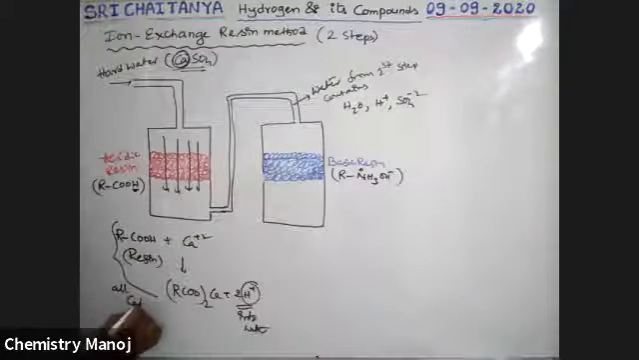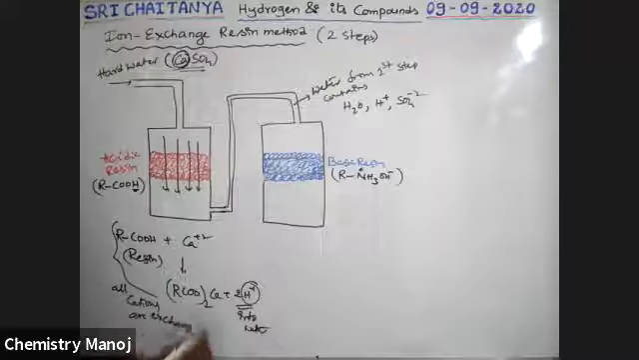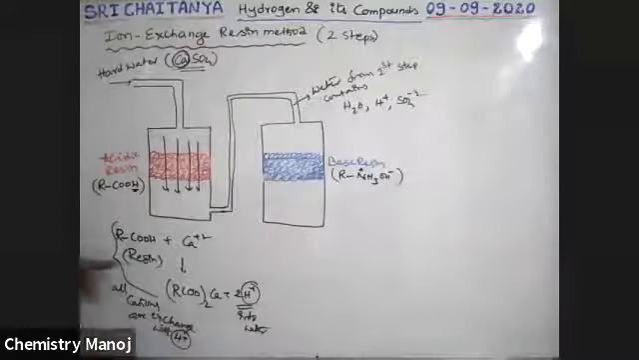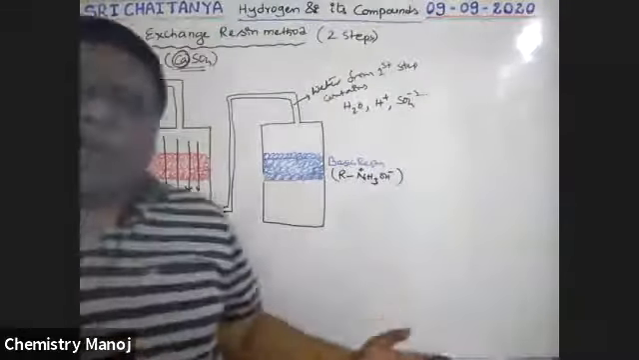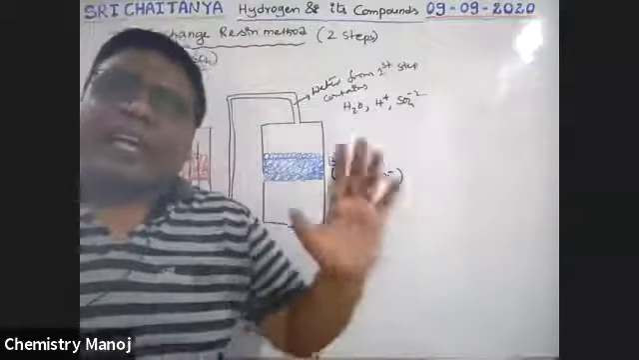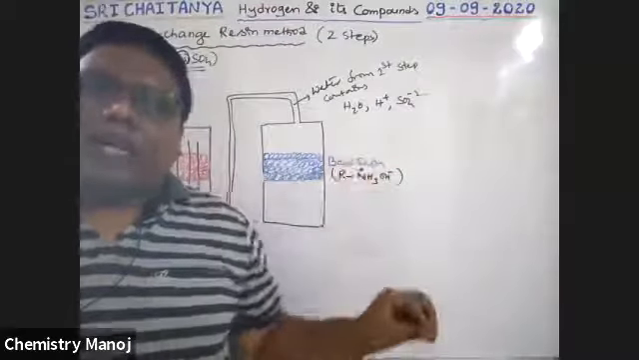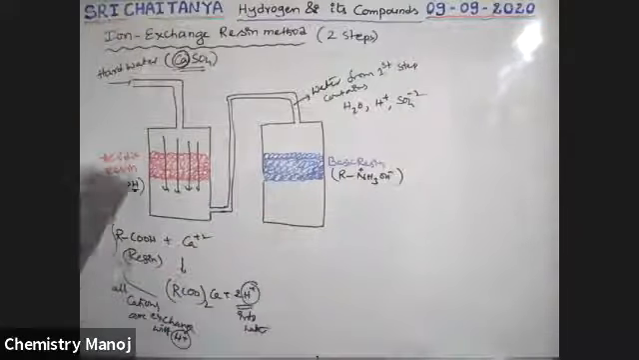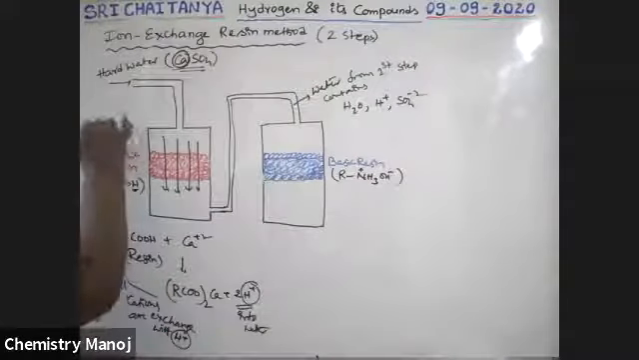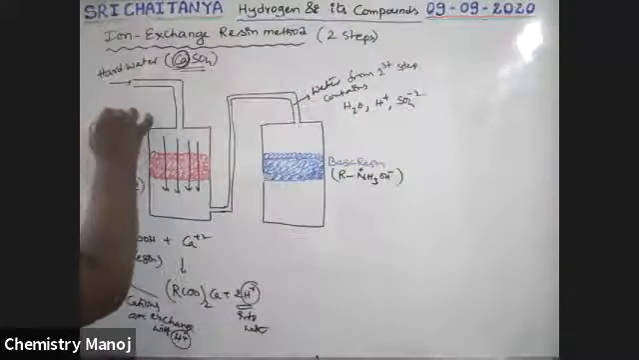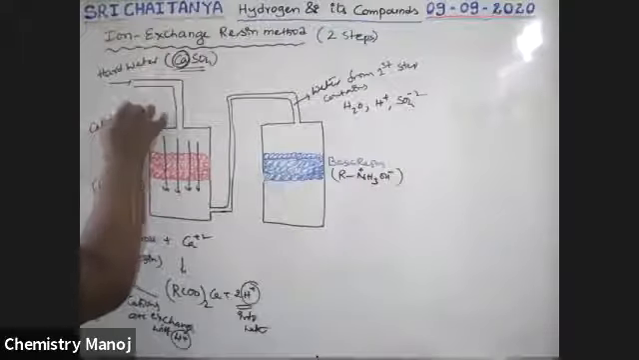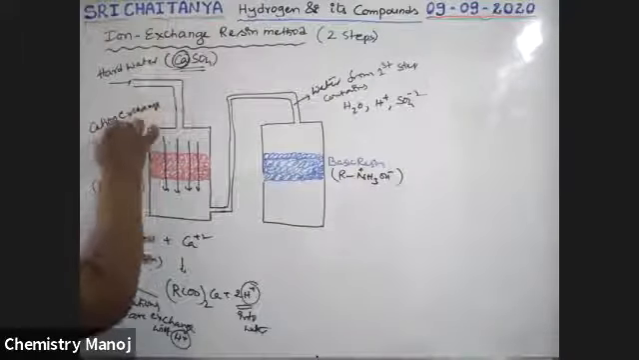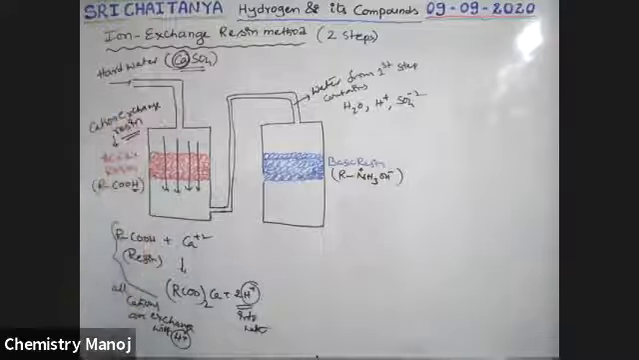All cations are exchanged with H plus ions. All cations, either Ca plus 2 or Mg plus 2, whatever it may be other than H plus, any other ion there, all the available cations are replaced here. That is why this acidic resin is called a cation exchange resin. All the available cations are replaced there with H plus ions.